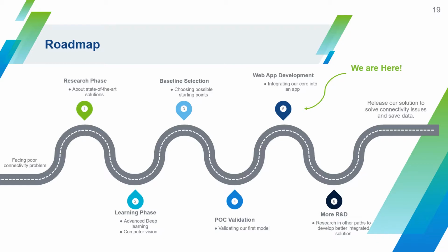In the baseline selection phase, we chose one of the models we found as a starting point so that we can build on top of it. After choosing a baseline, we started to validate our proof of concept in order to see how it performs and compare it to other models. Currently, we are building our first MVP in the form of a web application to better showcase our model performance in a real scenario. Our next step is to do more research, try other models, and enhance our current model to develop a better integrated solution.